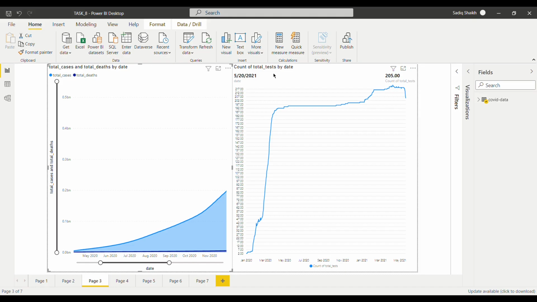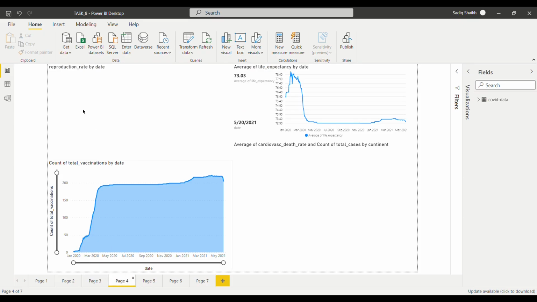So initially, the testing was not very great, but as time went on, the testing was carried out on a larger scale. And this testing went neutral in the month of March 2021, and after that, after the month of March, the testing also increased.